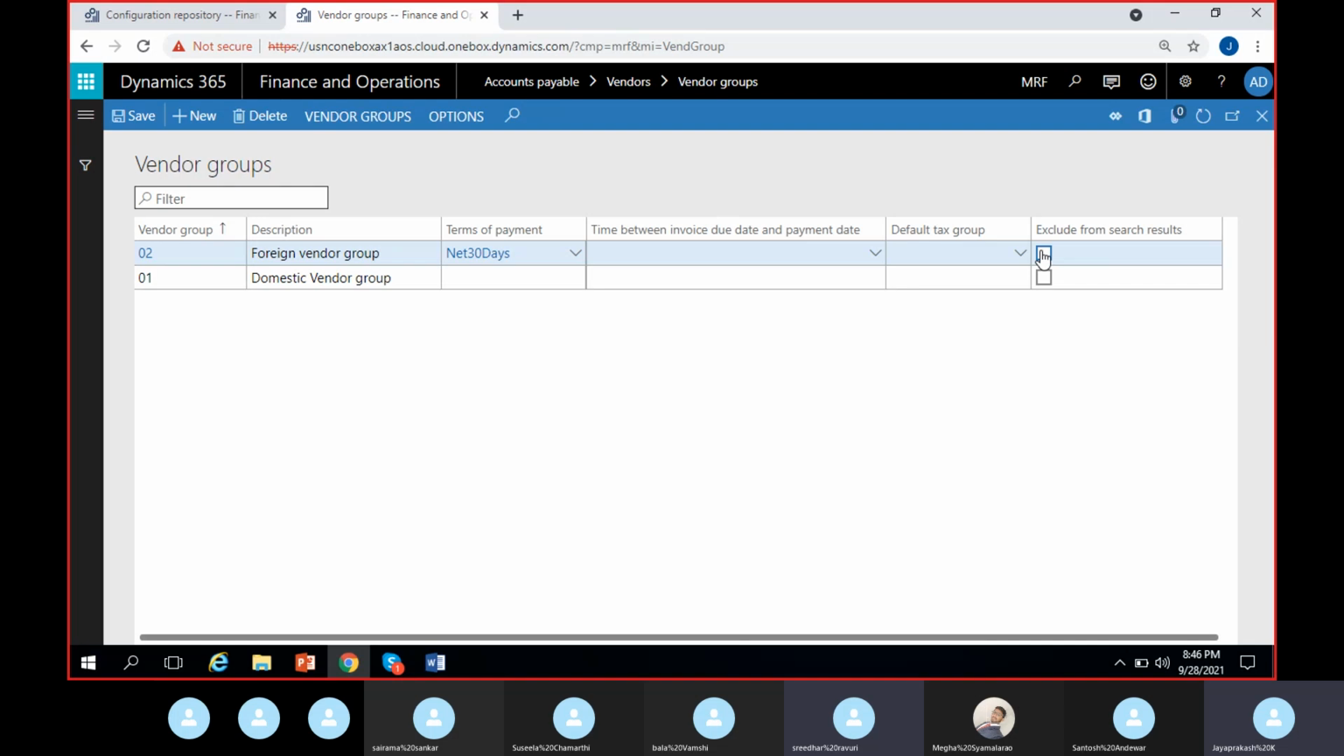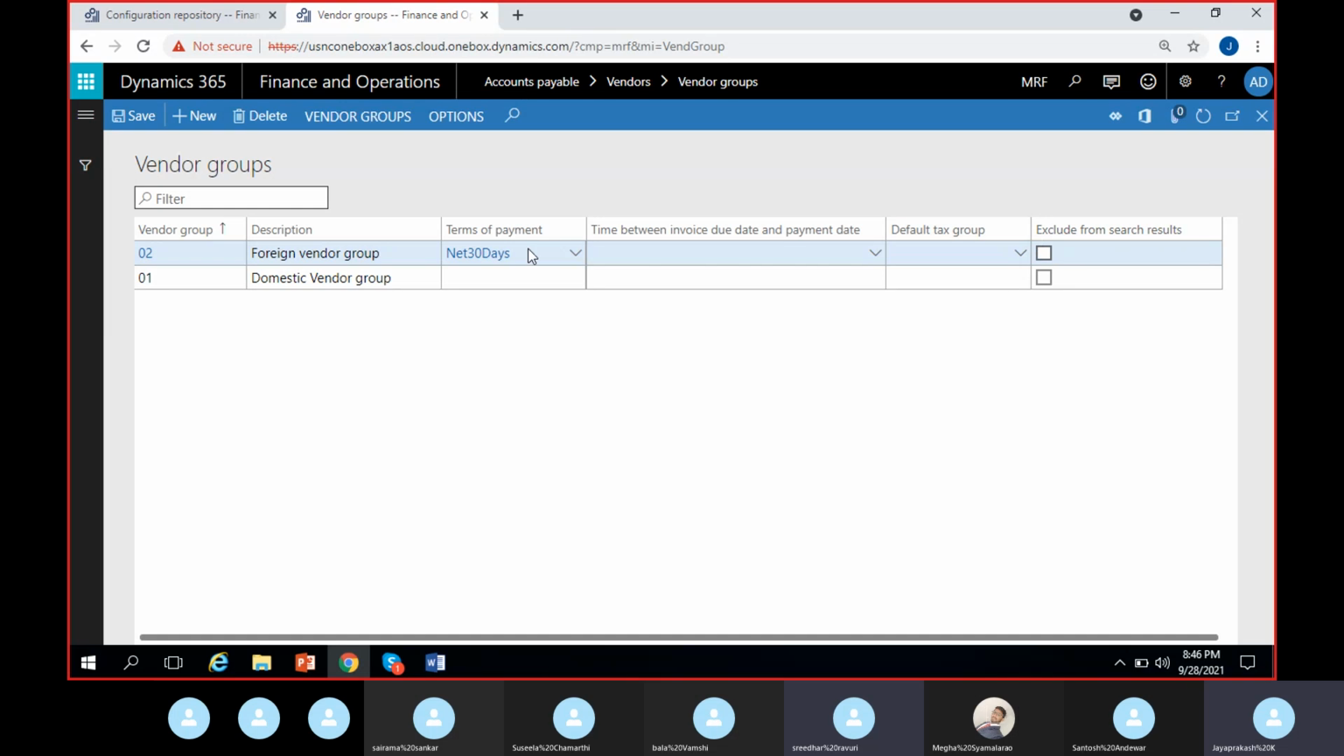If at all, we can hide it. If you don't want your users to create any vendors for foreign group, you can exclude it, so it won't appear in the search results and the user cannot pick it for creating the vendor. So they can't link it to any new vendors. The old vendors that are created under foreign vendor group will remain the same, but for the new vendors, this will be excluded from the search result. That's all. I'll enable it because I want to use it.